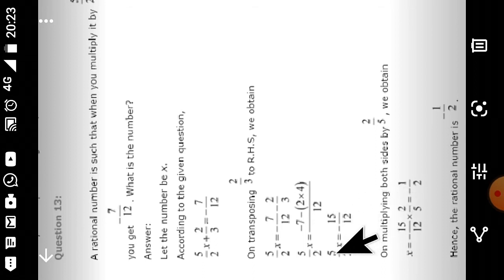Now 5 upon 2x, this 5 upon 2 will go this side and will become 2 upon 5. So multiplying both the sides by 2 upon 5 we get x is equal to minus 15 upon 12 into 2 upon 5. Here 15 into 2 is 30, 12 into 5 is 60. So minus 30 upon 60 equal to minus 1 upon 2. Hence the rational number is minus 1 upon 2.